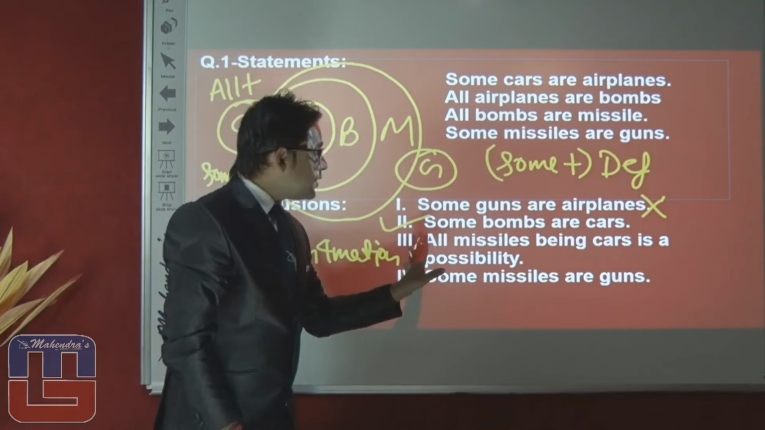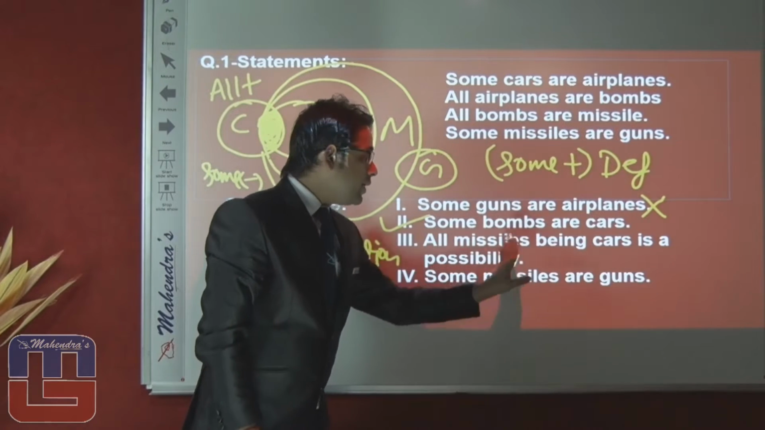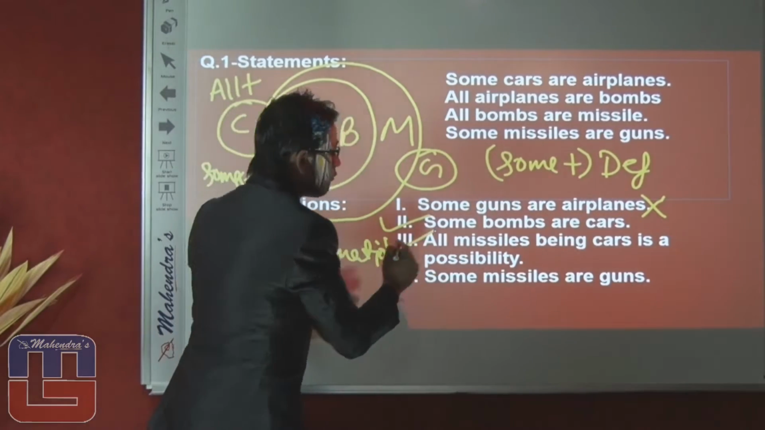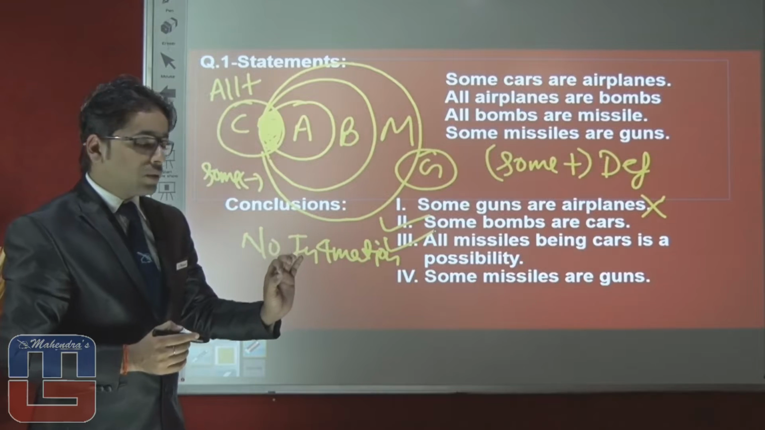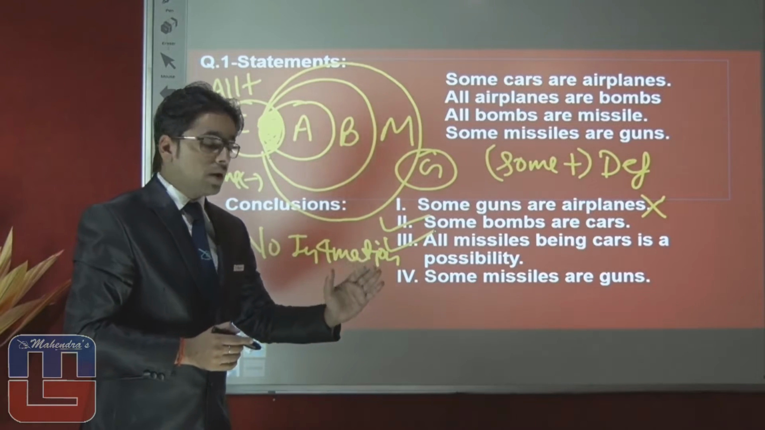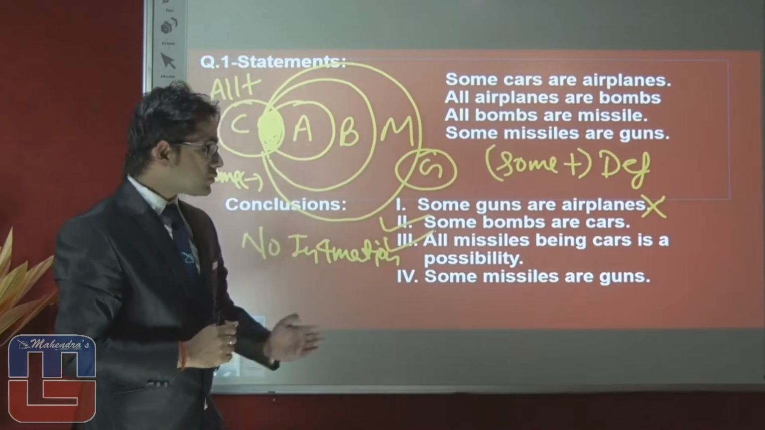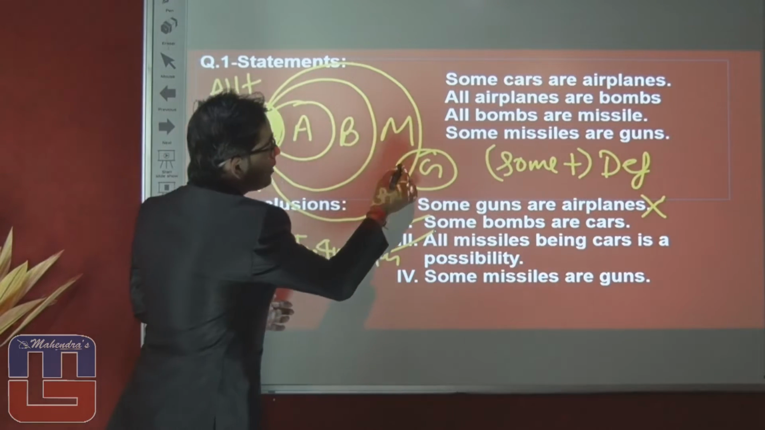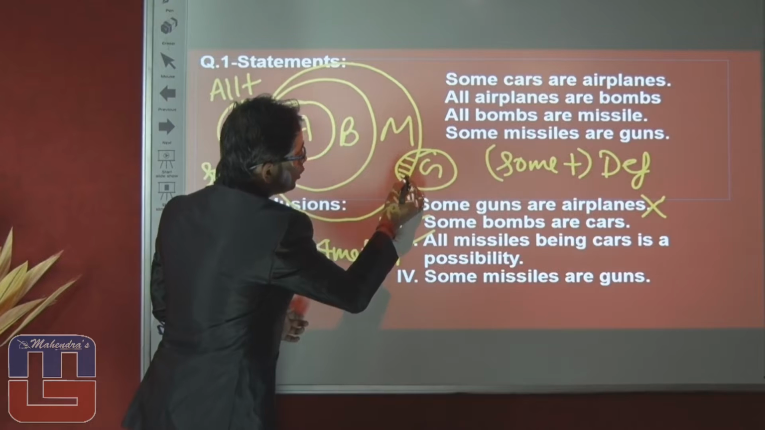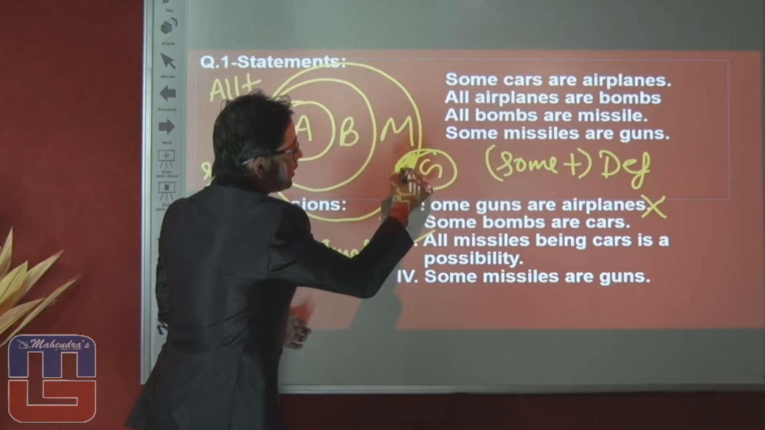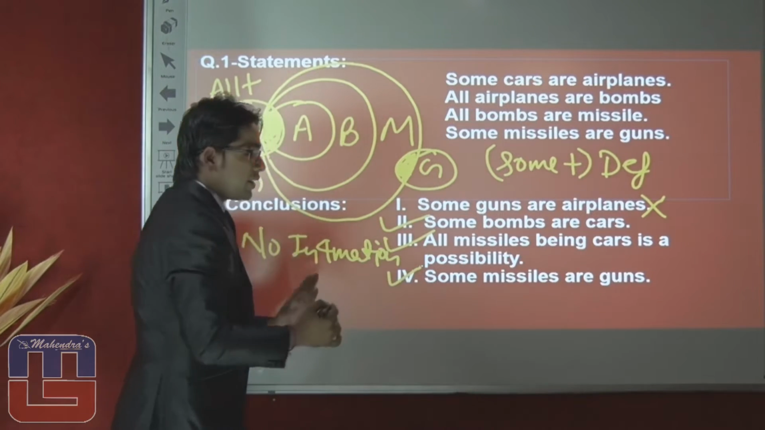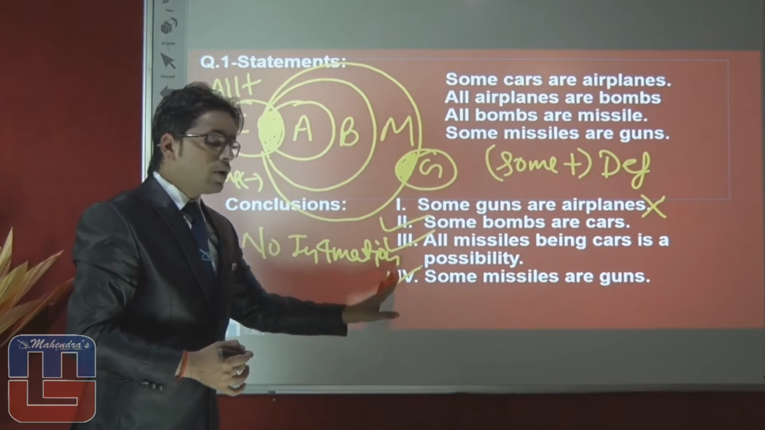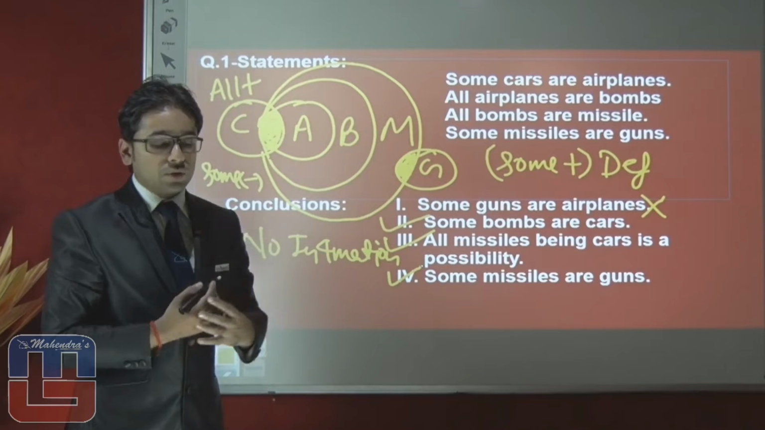As you can see here, they are asking about all missile being car is a possibility. You can see here all positive possibility will follow. So third conclusion is also true. Let's talk about fourth conclusion. Some missiles are guns. You can see here some part of guns are missile. So we can say that some missile are gun. This conclusion is definitely true. So right answer of this question will be second, third, fourth. Second, third and fourth conclusions are true.